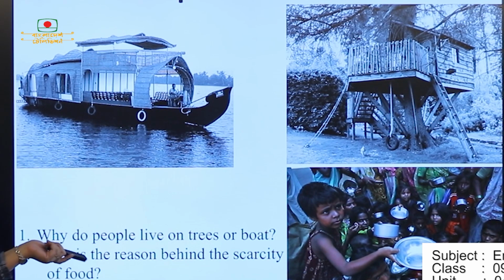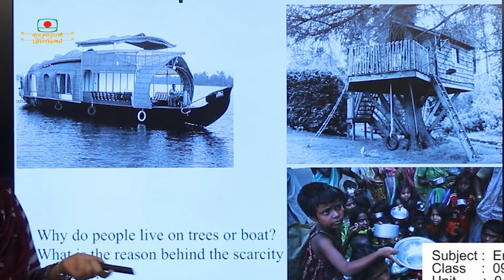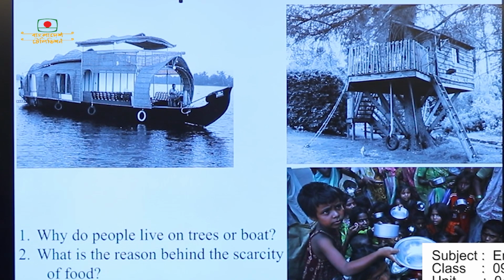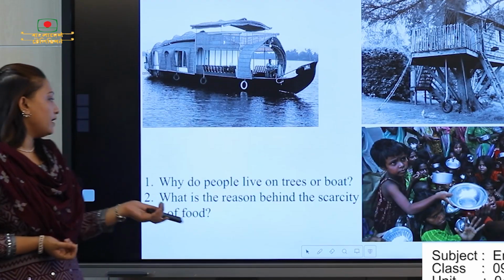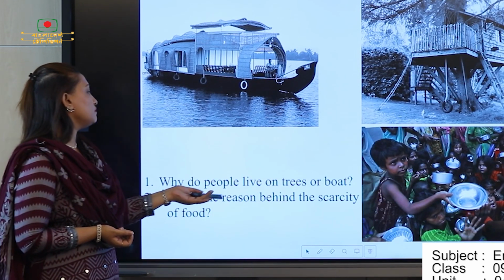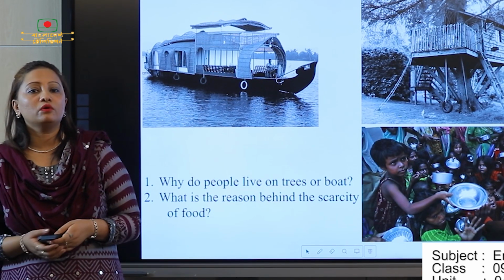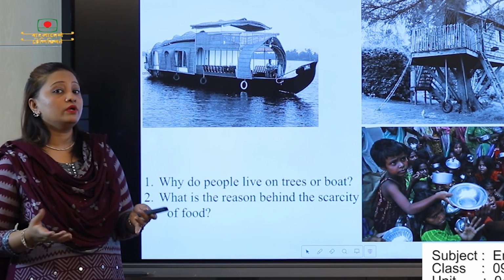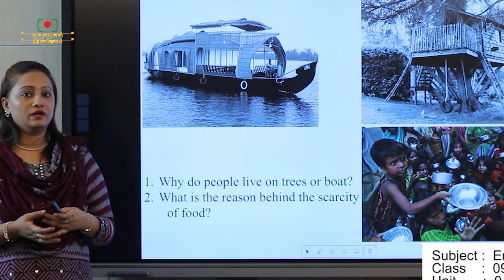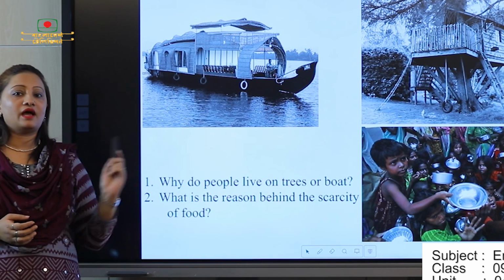So why do people live on trees or boats? Because there is no place for living nowadays. Our second question is, what is the reason behind the scarcity of food? Because our production is not okay. We don't have the delivery of food. Actually, this is the main reason behind this.